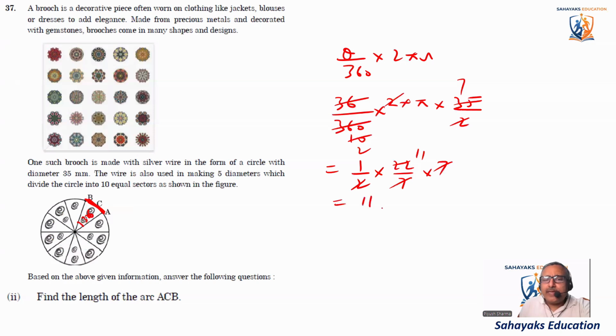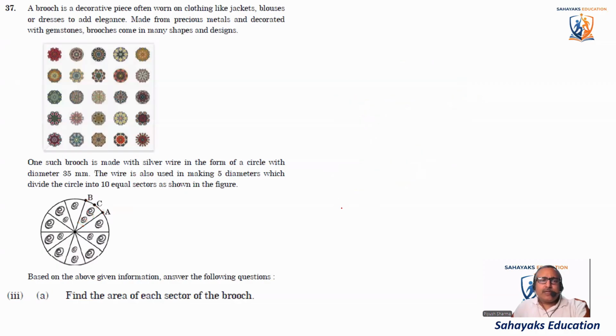So it comes out to be 11 millimeter. So this arc BCA is 11 millimeter. Okay. So coming to the next one, what they want, find the area of each sector of the brooch. So we have to find the area of each sector.